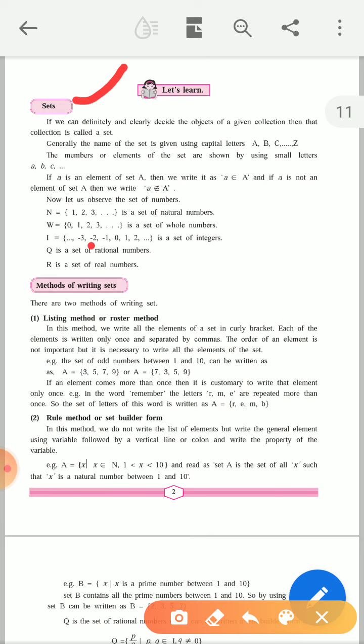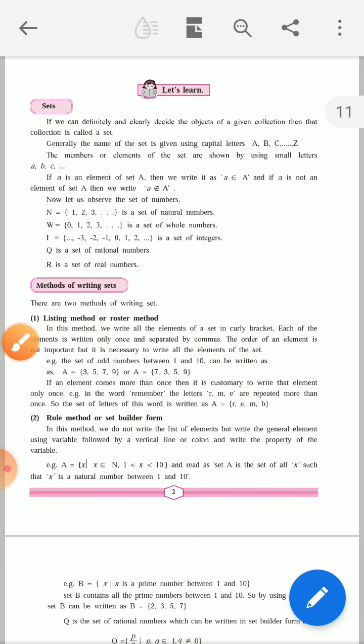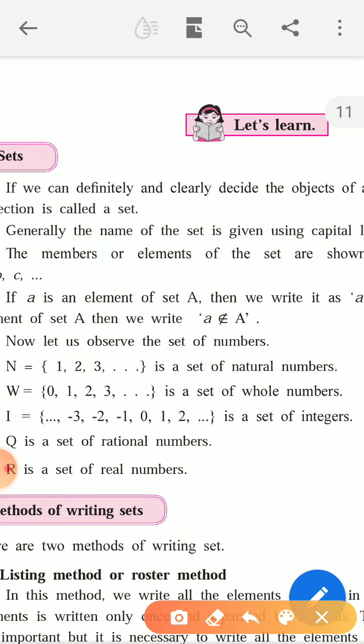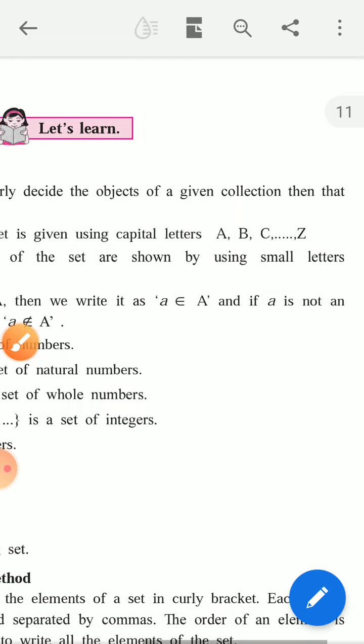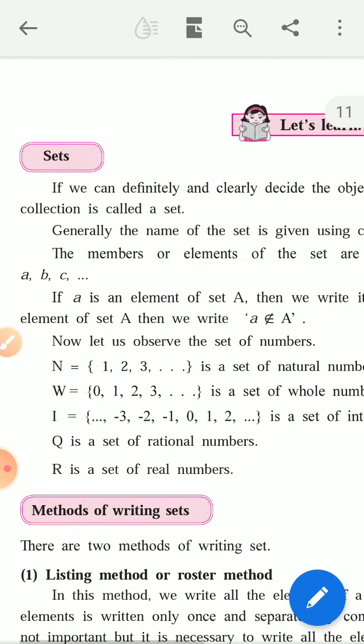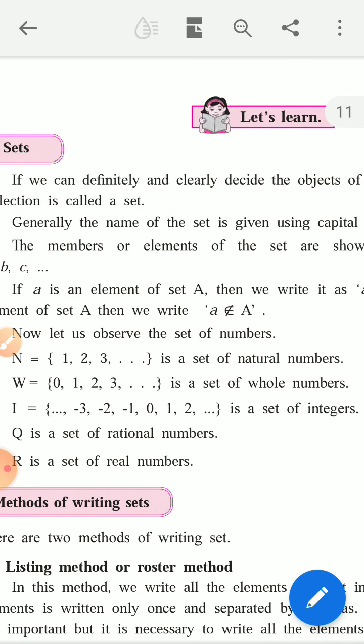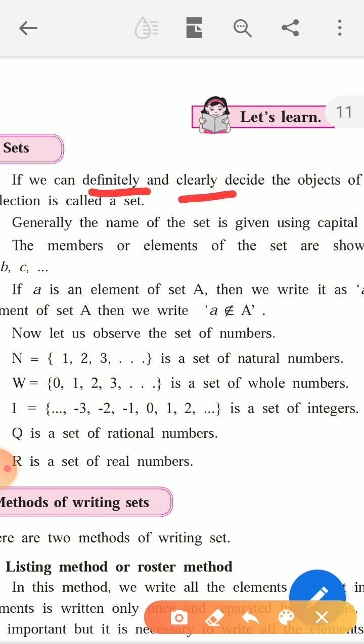So means if there is a collection of any things and that collection is definite and clear, then that collection is called set.